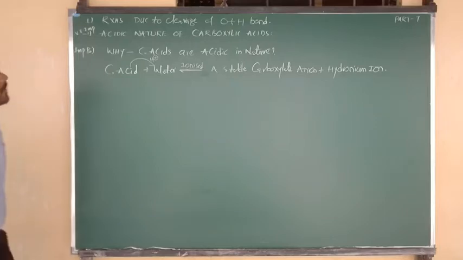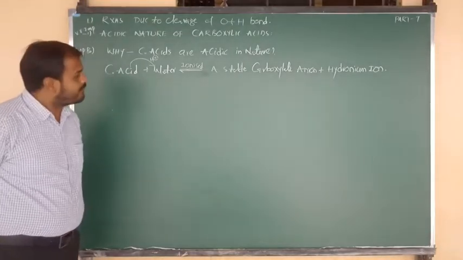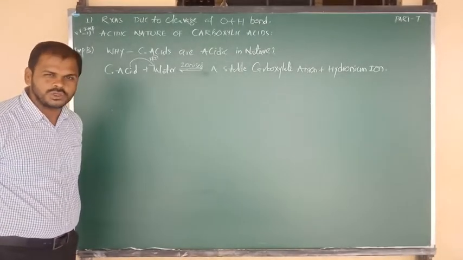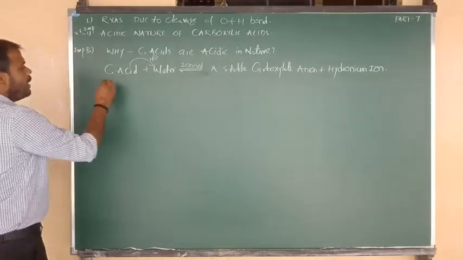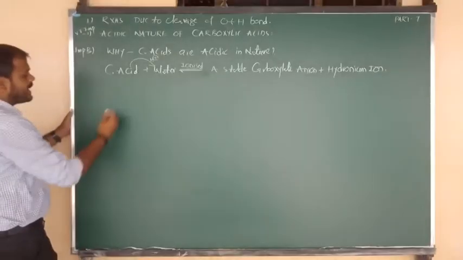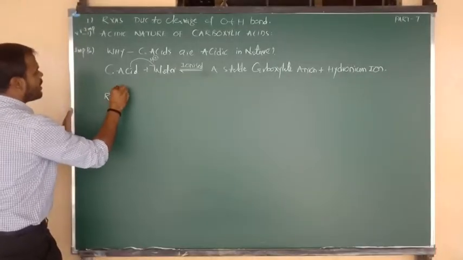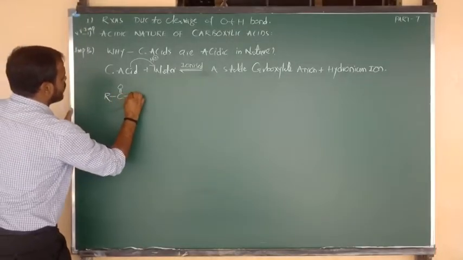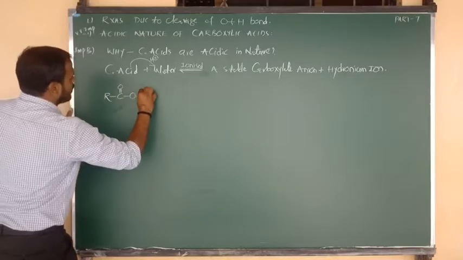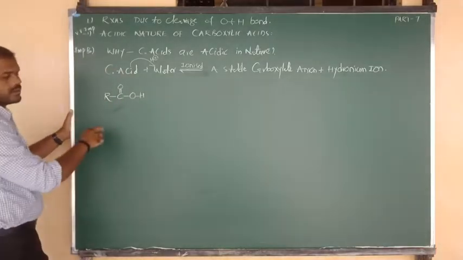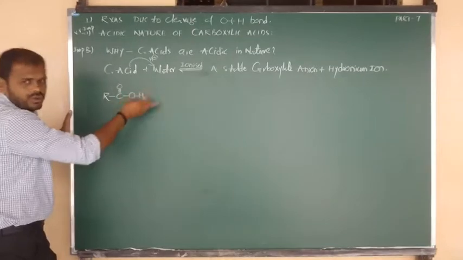Now listen carefully. For that statement, I am going to show you the reaction. What is the general formula of carboxylic acids? The general formula of a carboxylic acid is R bonded to C double bond O, and C bonded to OH.